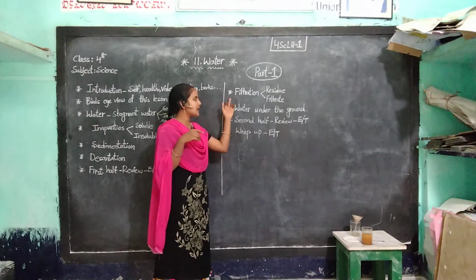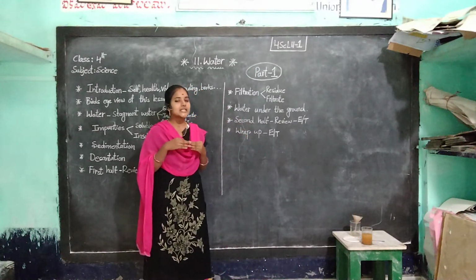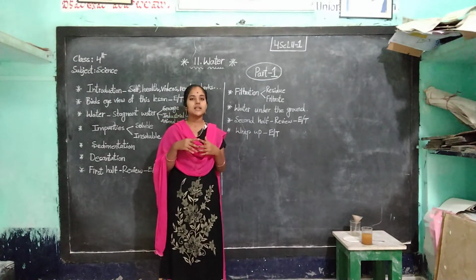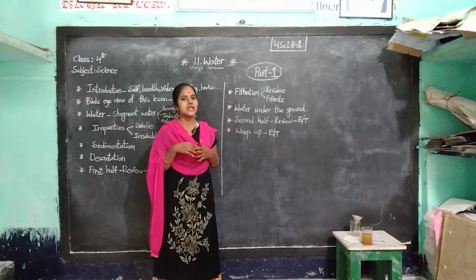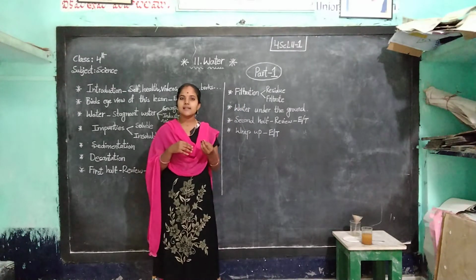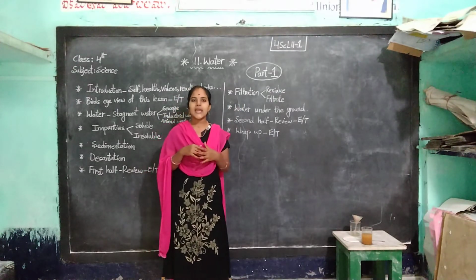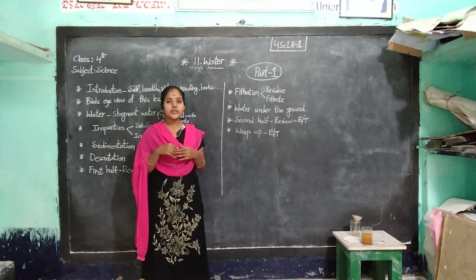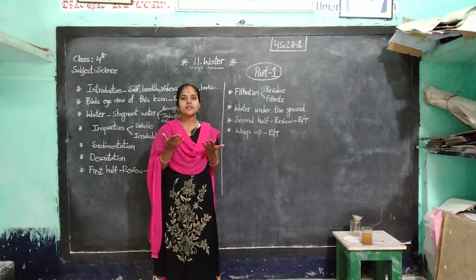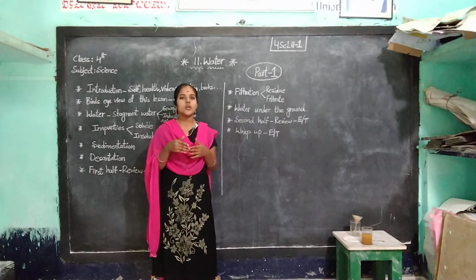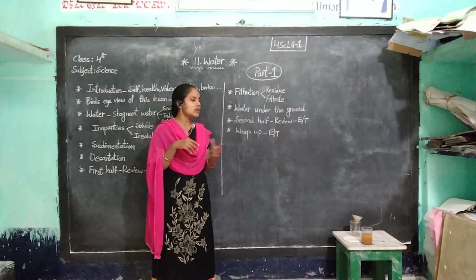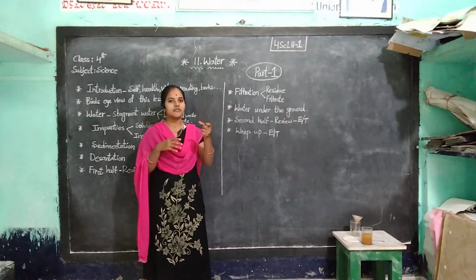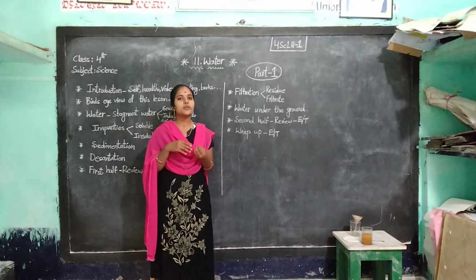Once again I explain about filtration. Filtration is the purest method. We get the purest water by using the method of filtration. We need a beaker, funnel, filter paper and stand. First of all we take a round filter paper and make it like a cone. Then the cone is put in the funnel. After that we pour the mud water into the funnel. We get very pure water.